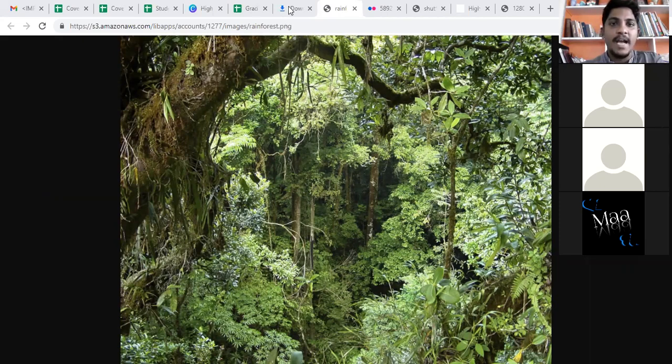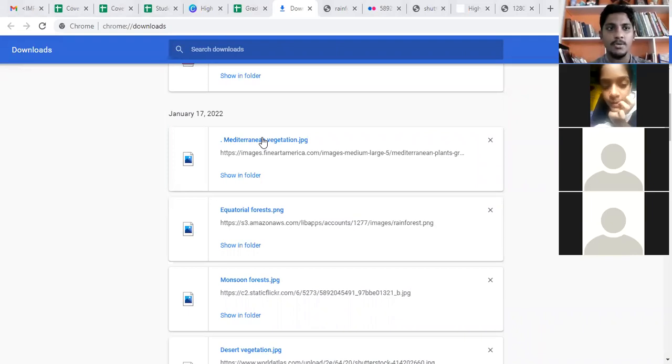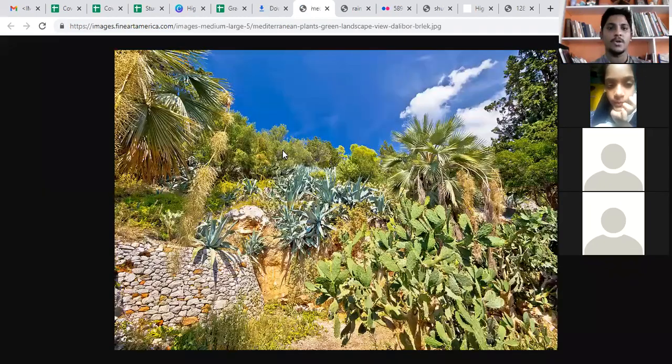Okay. Then we have the last one, Mediterranean vegetation. You see, this also looks like a desert vegetation. In some places we have trees. Can you see? No, sir. Mediterranean vegetation. Now you can see.